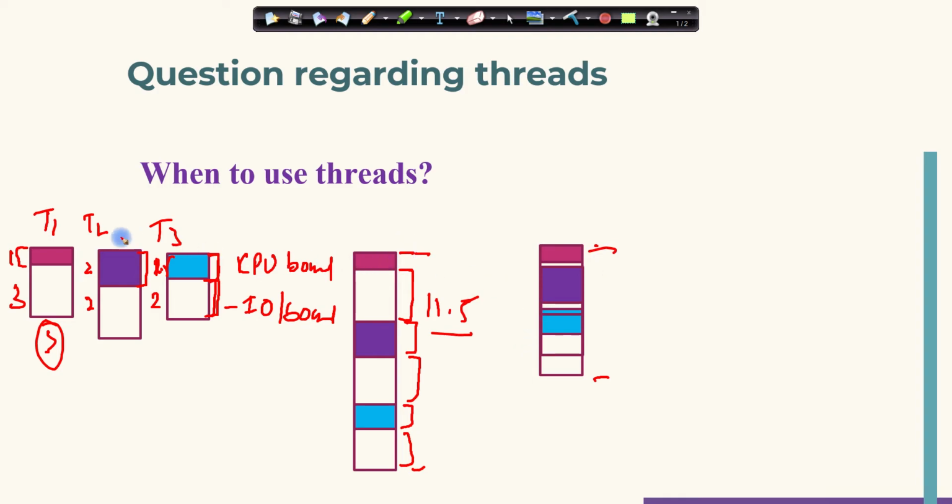How? See, first run this one. In the waiting time, switch to task 2. In the waiting time of task 2, switch to task 3. In this way, we can take advantage of waiting time to complete different tasks. So in this situation, threads are best to use. Very suitable here. So this is a scenario where you can use threads.